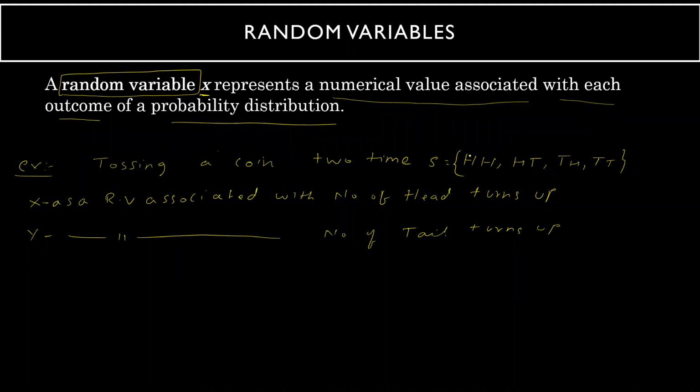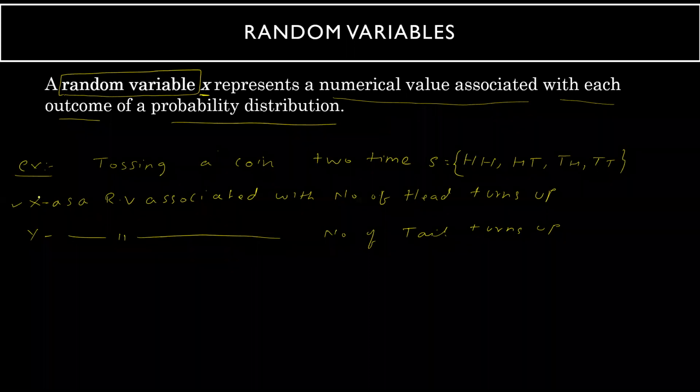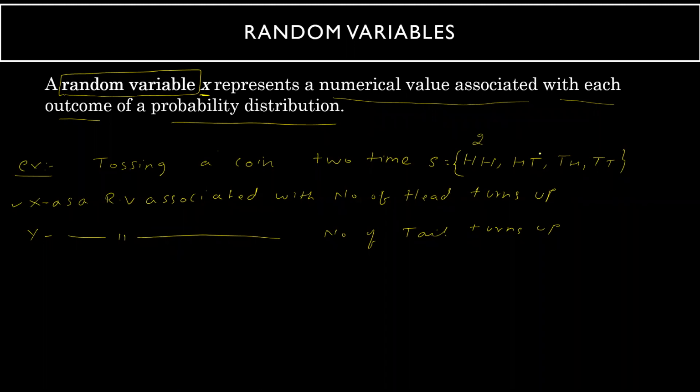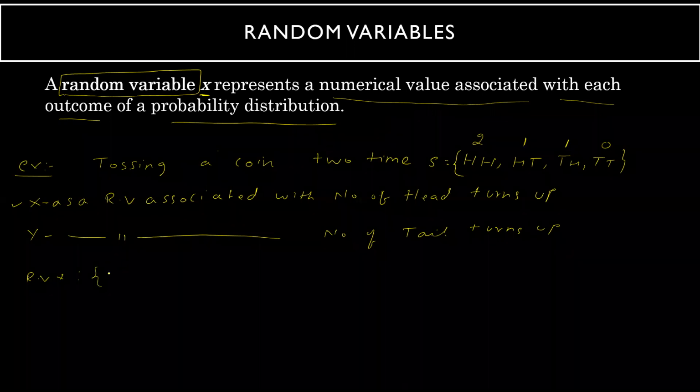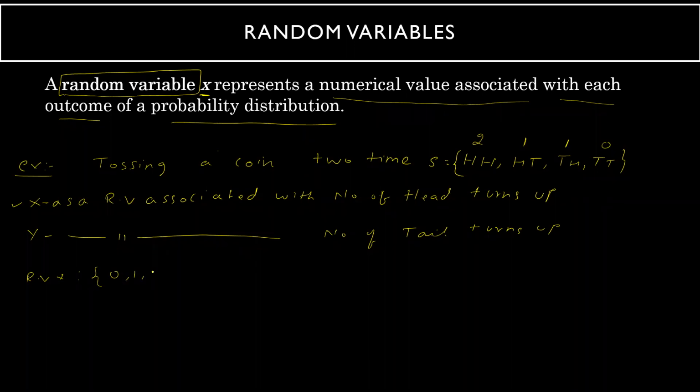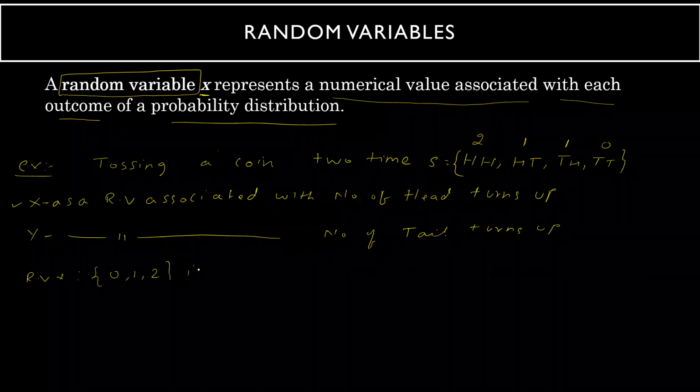As you can see in the sample space, if I look at x as a random variable, how many heads are there? There are 2 heads. How many heads are there? 1 head. How many heads are there? 1 head. And how many heads are there? It is 0. So for random variable x, the range is 0, 1 and 2.